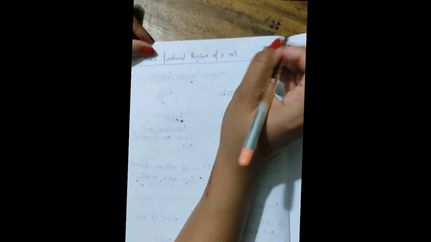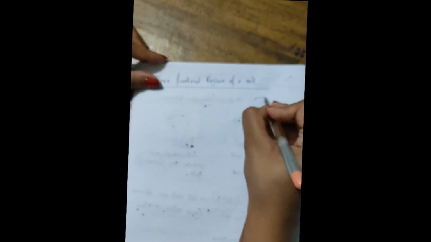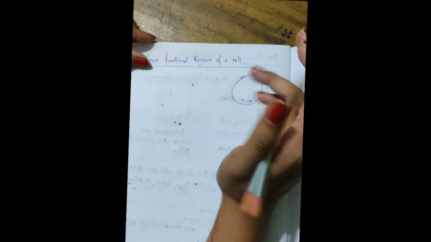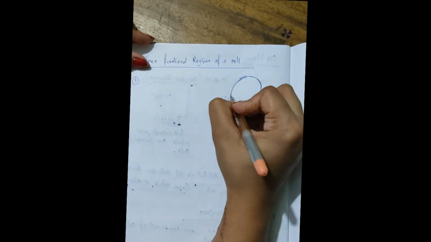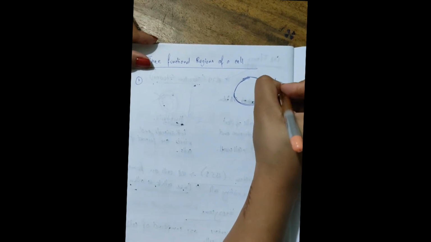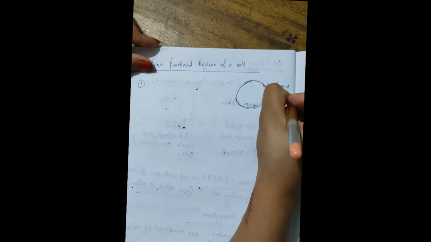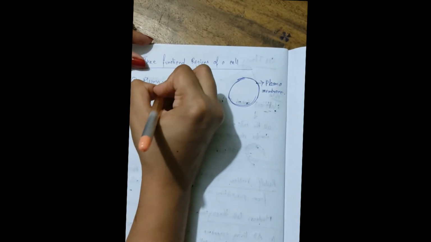Any typical cell should contain these three important regions. Suppose this is our cell. The first region is this, called the plasma membrane. So what is the plasma membrane?